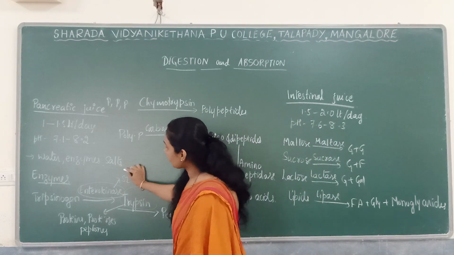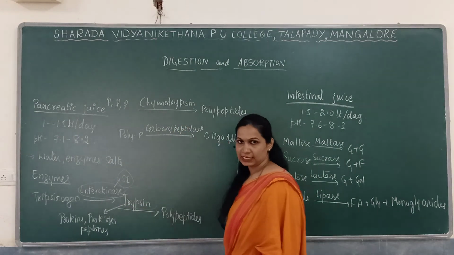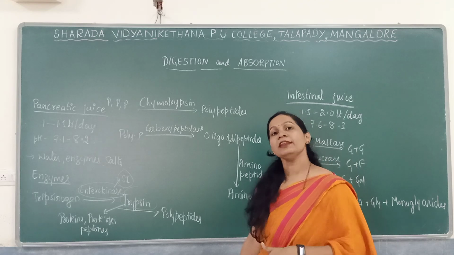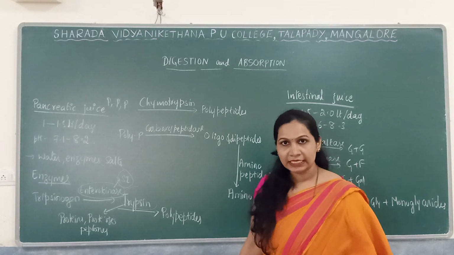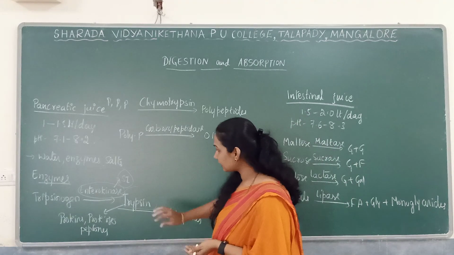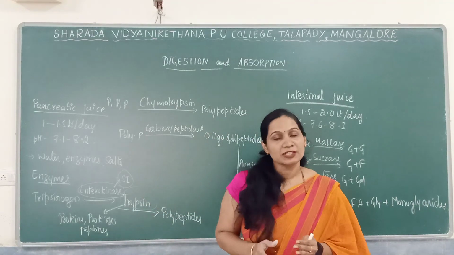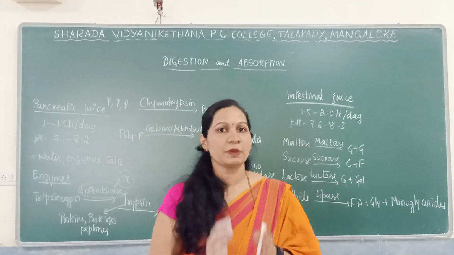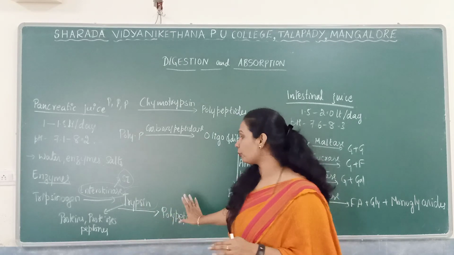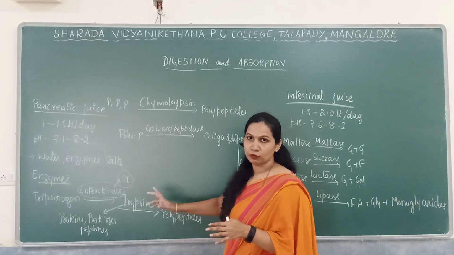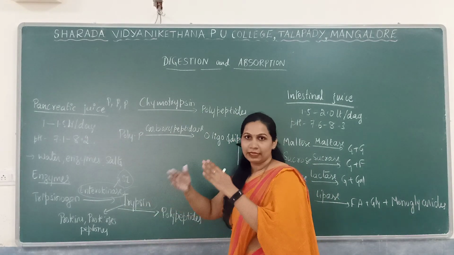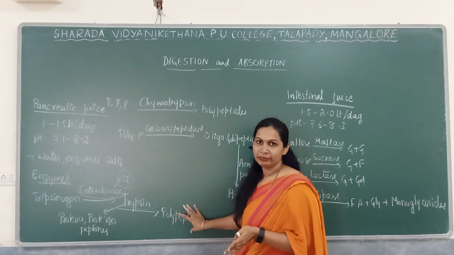This enterokinase is secreted by the small intestine. Trypsinogen is activated by enterokinase into trypsin, so that this trypsin acts on proteins, proteoses and peptones and gives rise to polypeptides, a simpler form. Proteoses and peptones will again be simplified into polypeptides.